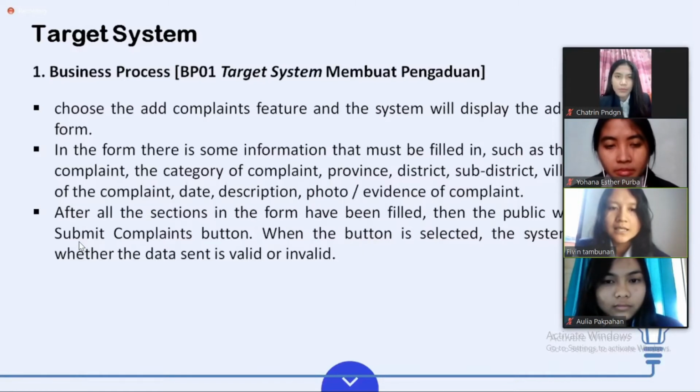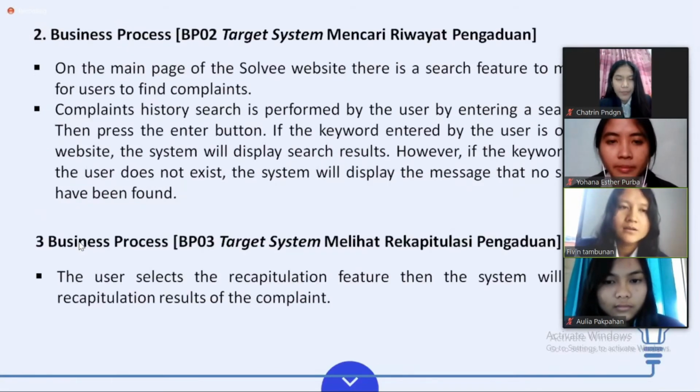After all the sections in the form have been filled, then the society will select the Submit Complaints button. When the button is selected, the system will check whether the data sent is valid or invalid. Next.